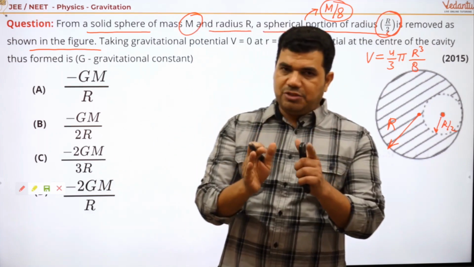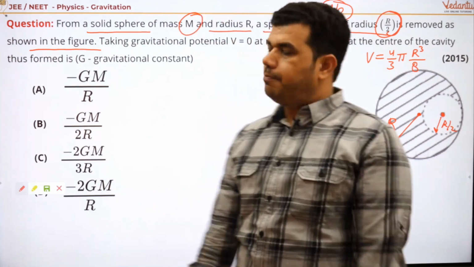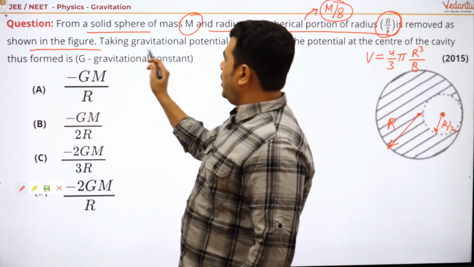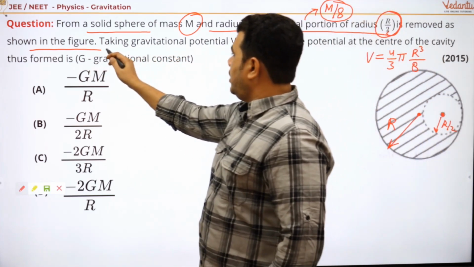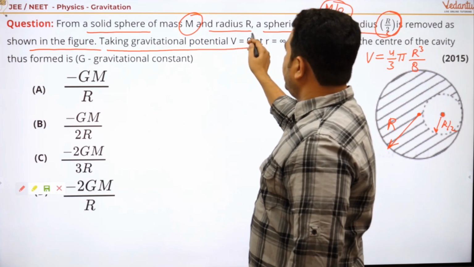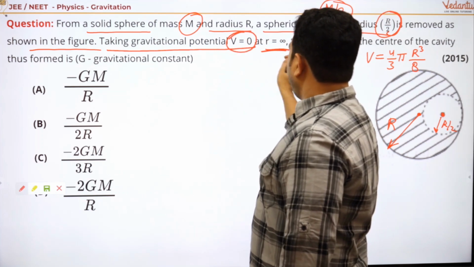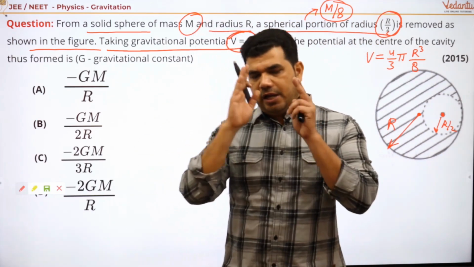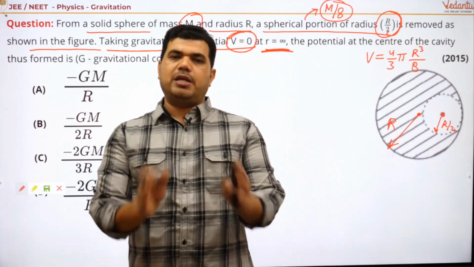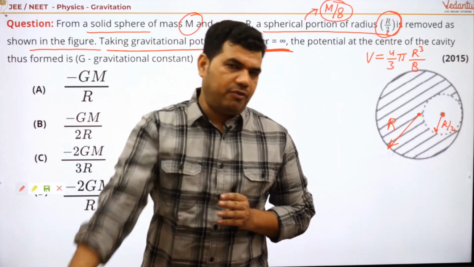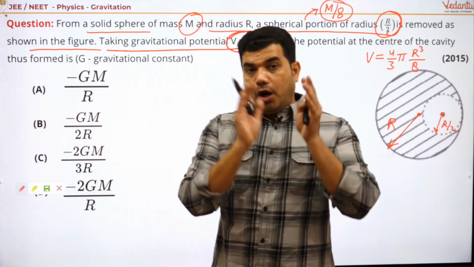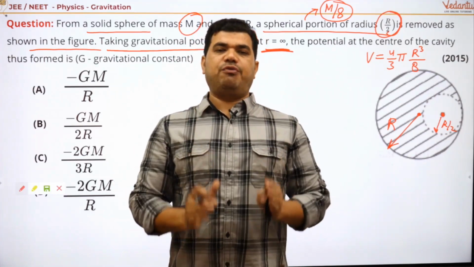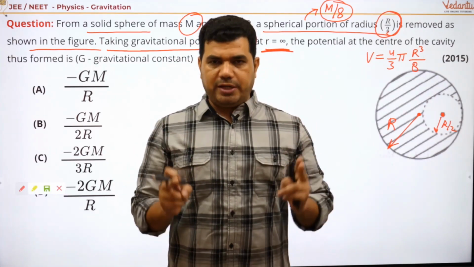Now let's see what else we have and what is being asked. The portion is removed as shown in the figure, taking gravitational potential V equal to 0 at r equal to infinity, right? Because we can never define the potential at any point. It is not defined. Never. What we can define is the potential difference between any 2 points.